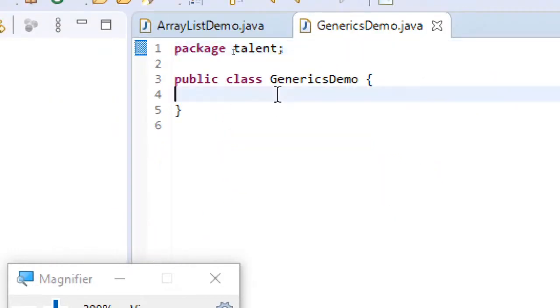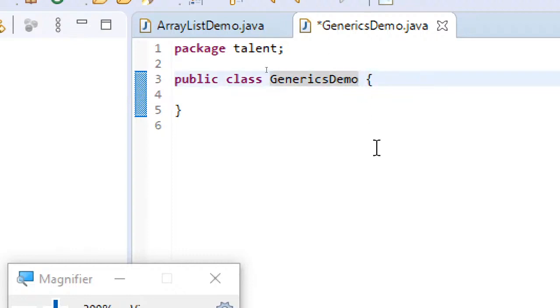So I have just created a class GenericsDemo, and now if you write the class name directly like this, it will be treated as a normal class. Instead of that, if you want to make it a generic class, you have to specify within the angular brackets, something like this.